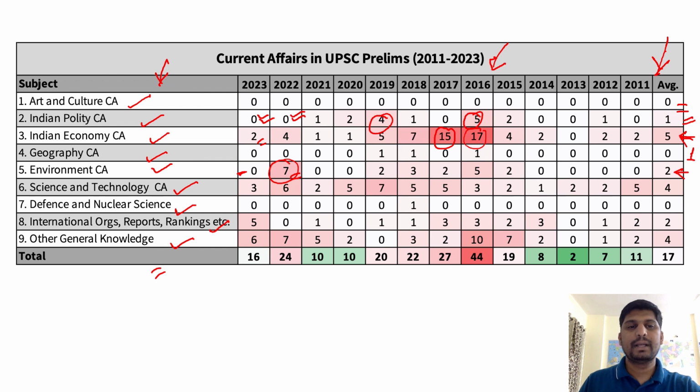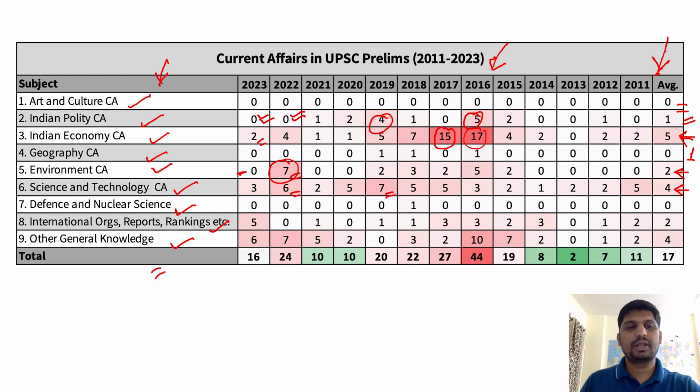Science and tech, yes, this is a little high. Sometimes they asked 6 questions, 7 questions also. The average comes out to be 4. But in science and tech, anytime they can ask 6, 7 questions, because the nature of the subject itself is dynamic.